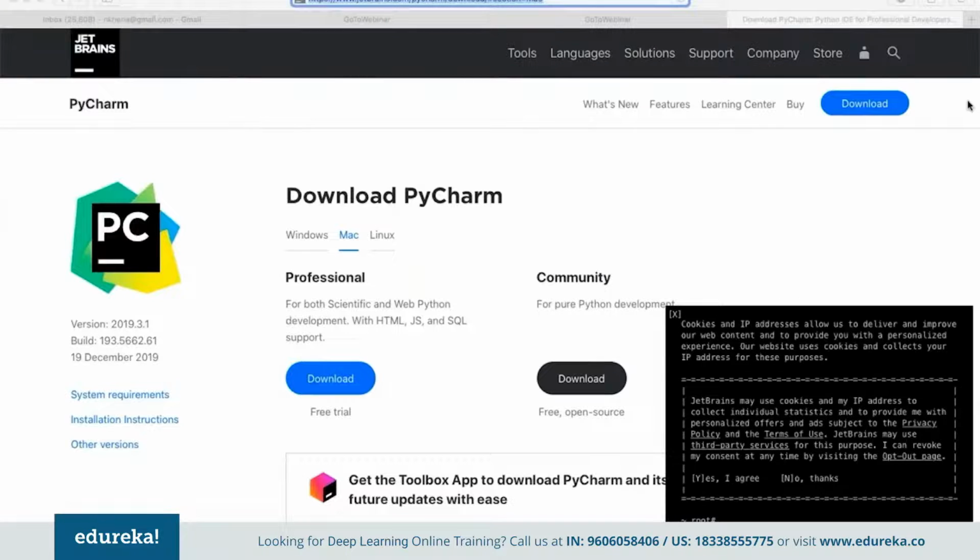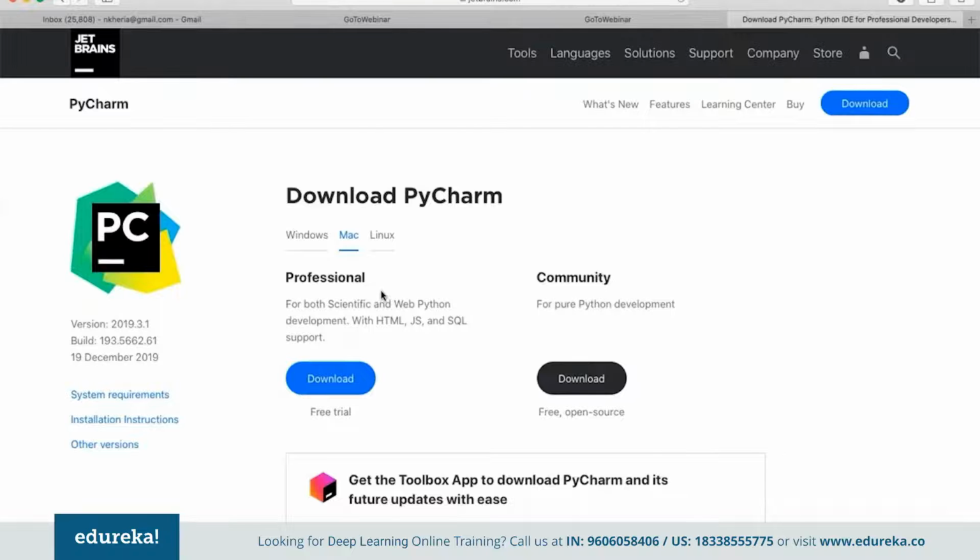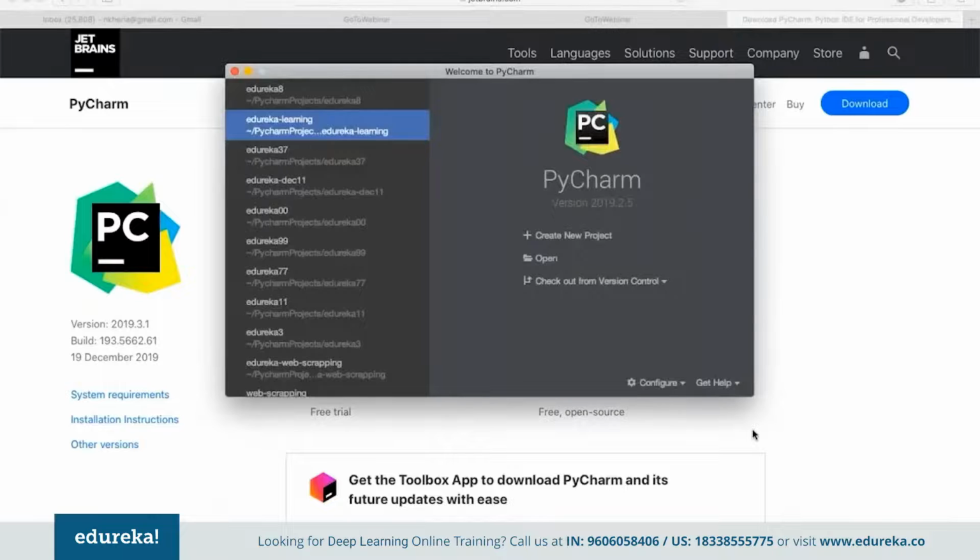Once we have downloaded it, just like normal software, we can set up this entire IDE. If you want to get started, we also get a complete community edition. We have the professional edition, which we can use for integrating Python with other systems, if we are developing a full project. If you're looking to develop in core Python, we can use the community edition, which is free of cost, right? Once we have downloaded this, we can simply open it up.